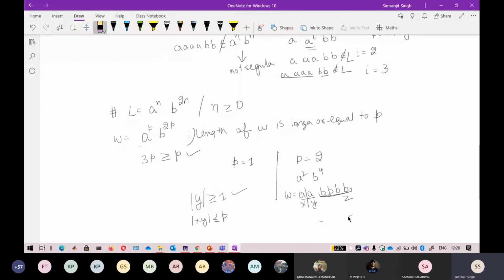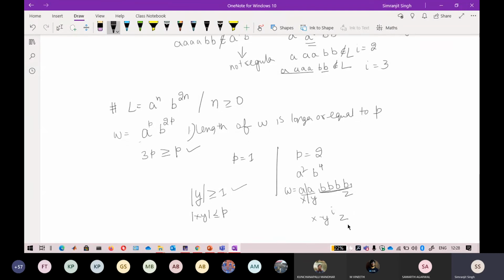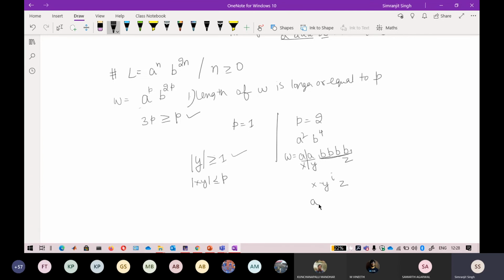Now you can write it like this: x, y raised to power i, and z. What is x here? x is your a, y is your a raised to power i, z is your b, b, b, and b. Now you just pump y here. I raise y to 2, so it will become a, a, a, b, b, b, b. But the language is a^n b^2n.